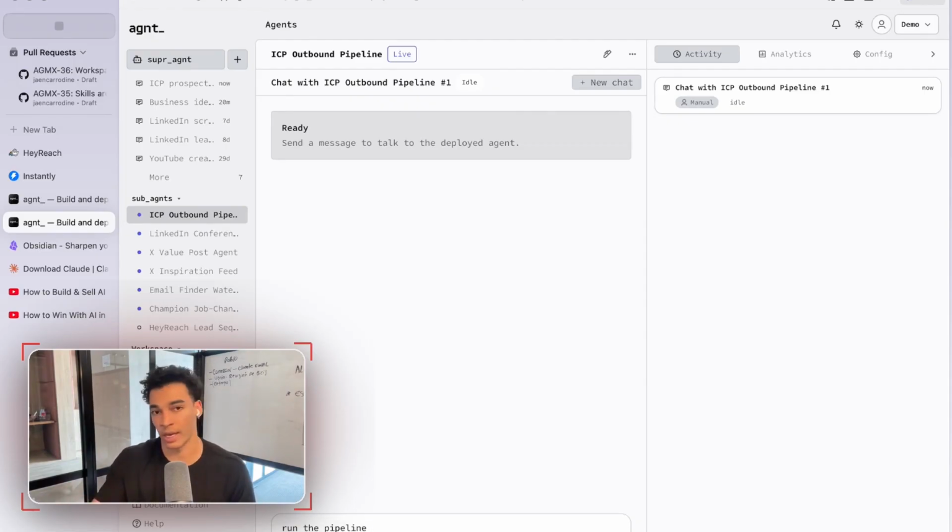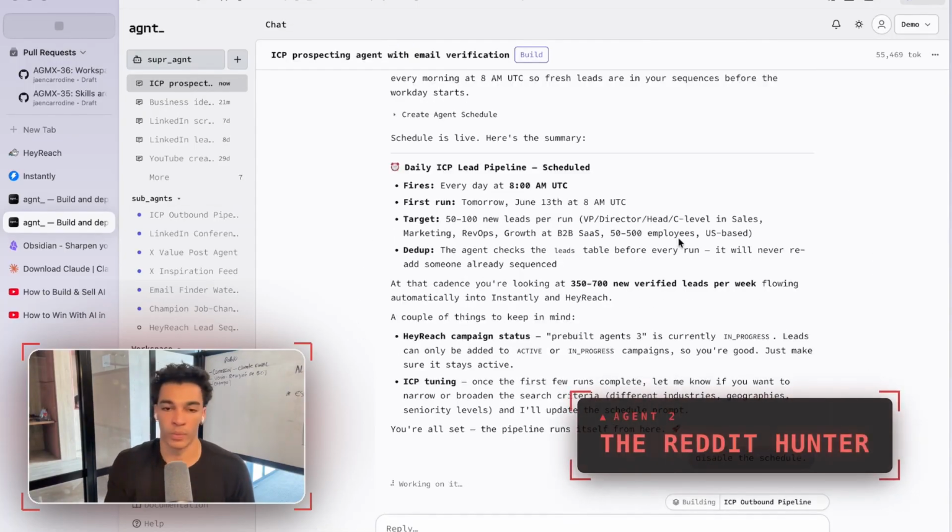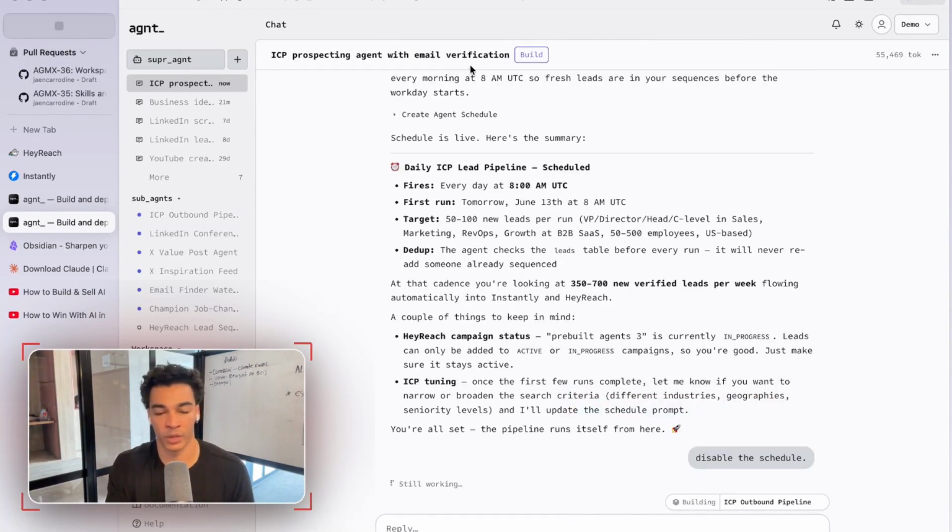Every day on that schedule, it's just going to tell the system, run that pipeline. I don't want to do it here because my campaigns are set up in a certain way that I'll show you later, but we don't want to sequence these leads in right now. So I'm actually going to go ahead and disable that pipeline real quick. Okay, now we can move on to building that Reddit agent that I mentioned earlier.